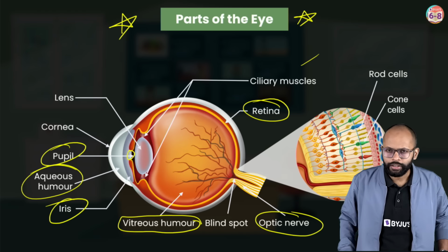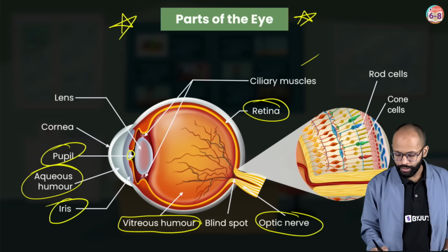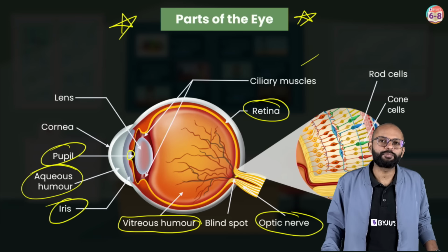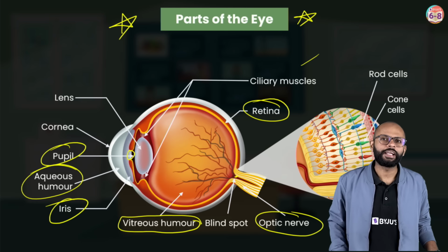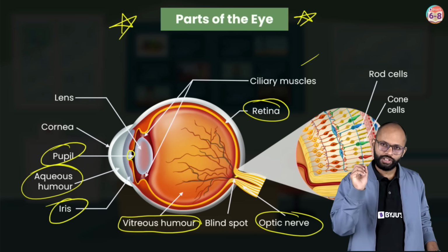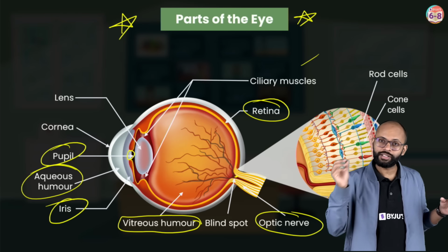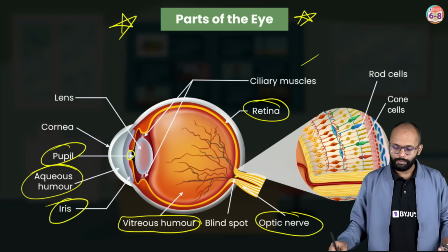Now, where this optic nerve and the retina meet, this point is called the blind spot. There is an experiment in your book itself, right? Blind spot. Why? Because this point does not have any photosensitive cells. So in your eye, there is a point where you will not be able to see anything. All right? So this is called the blind spot.